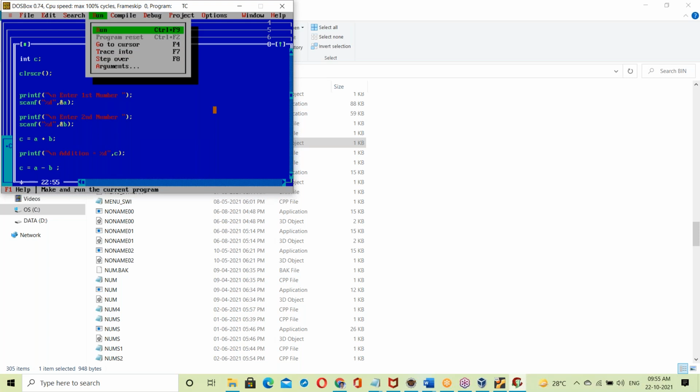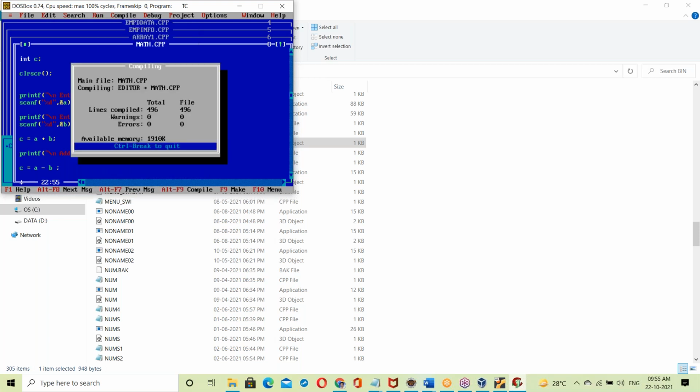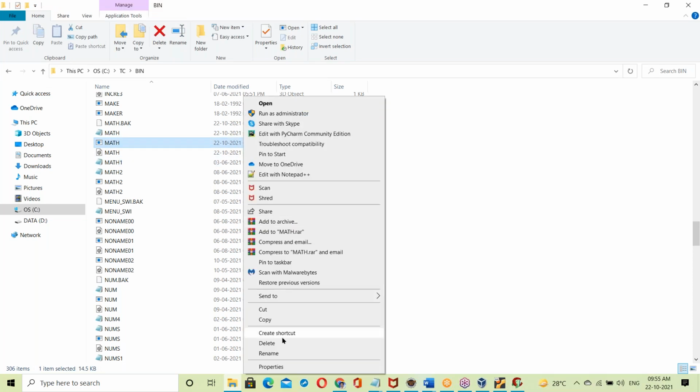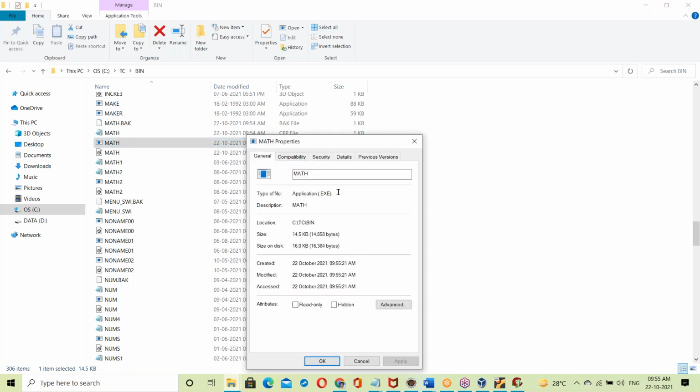When you try to run it here, what happens? An exe file gets created. Yesterday I showed that the exe file is created first. See here, this exe file is created; check the properties, it is a dot exe file.